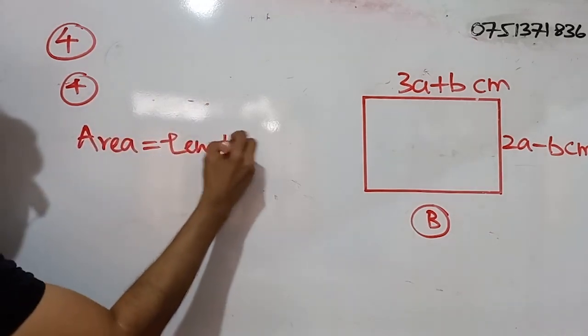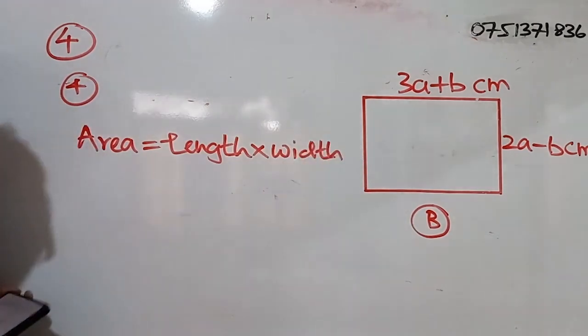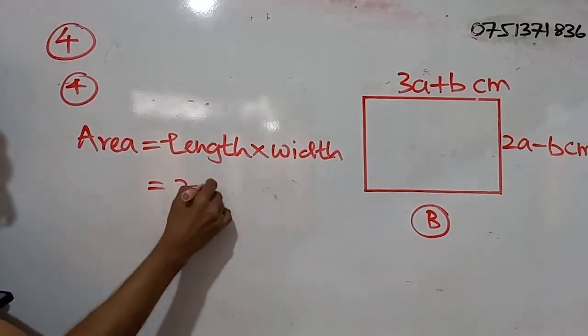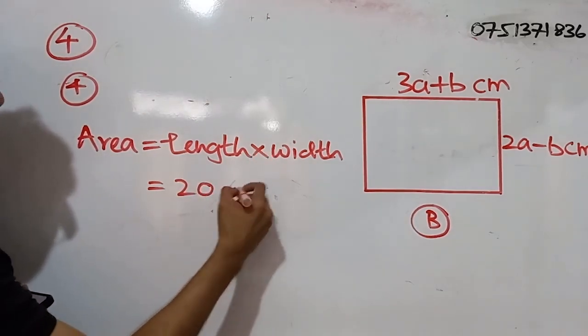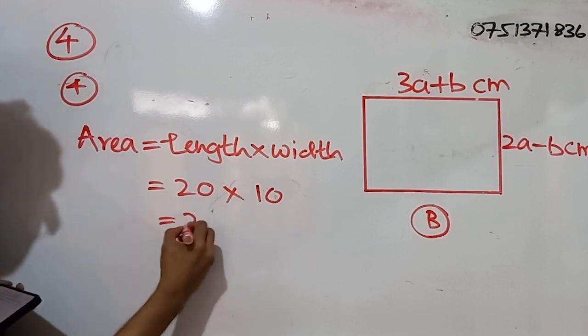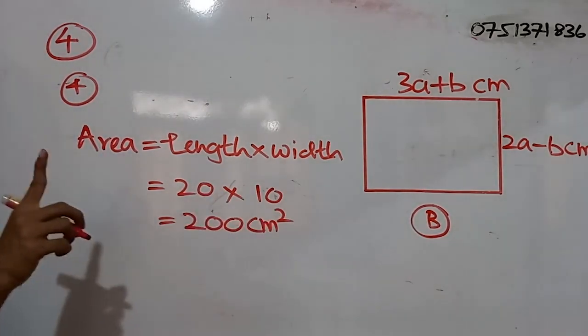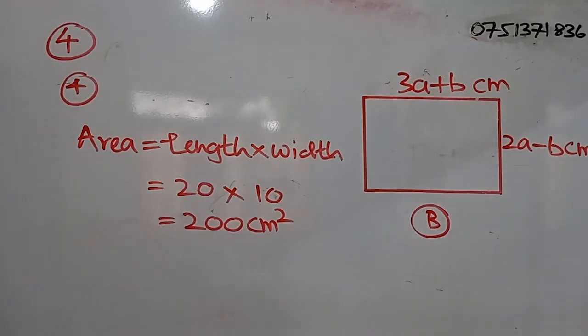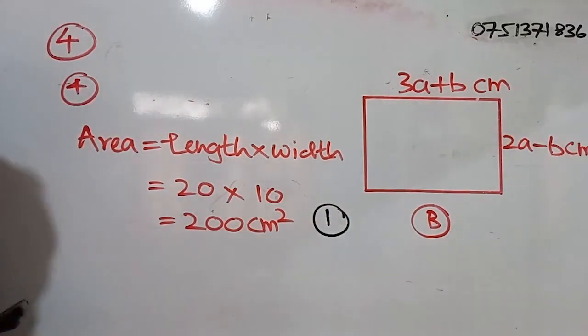Length into width, or breadth, both are the same thing. The length we got is 20 and the width we got is 10. So we will get 200 square centimeters. Don't forget square centimeters. For the correct answer, you will be getting 1 mark.